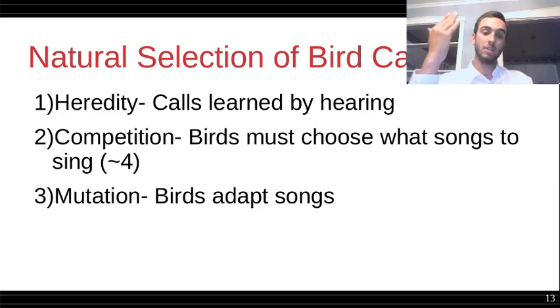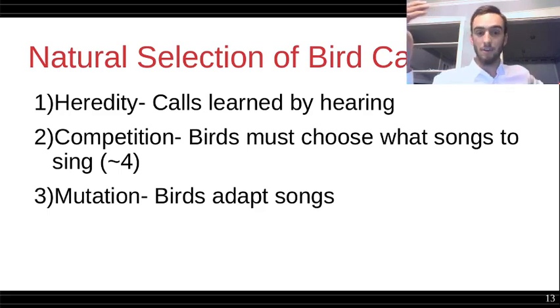And mutation clearly exists in this example because the birds can adapt the songs, whether by accident or intentionally is unclear, but it's observable that this did occur, because birds would either drop a syllable or change a tone of an otherwise identical song to something that it heard in its environment. And these changes could be beneficial to both the bird and for the existence of the song in the future, right?